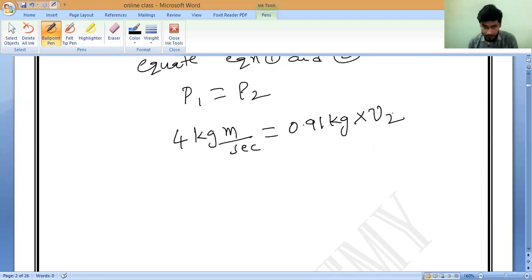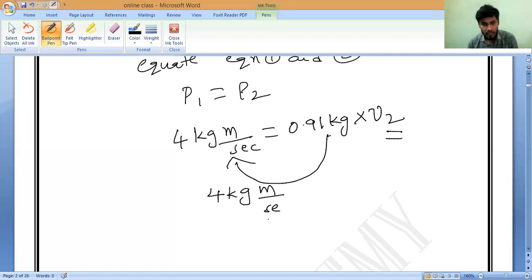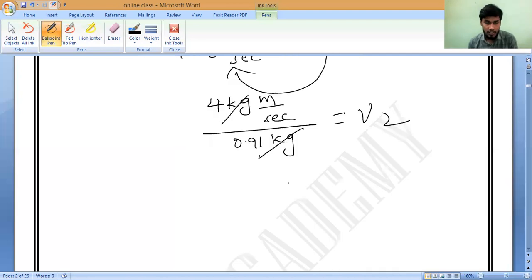Correct? Yes, sir. Now here it is multiplication. We want V2. Here it is in multiplication, so it will come to this side. What will it become? Division. So 4 kilogram meter per second divided by 0.91 kilogram. Kilogram will get cancelled, which is equal to V2. So please all of you do the division. 4 divided by 0.91 is equal to V2.